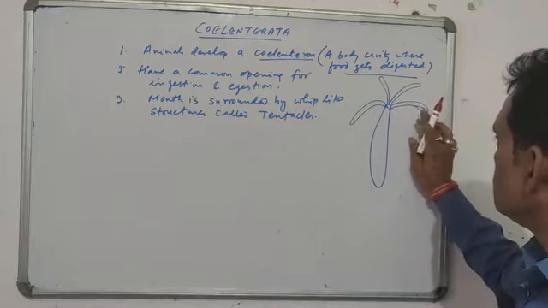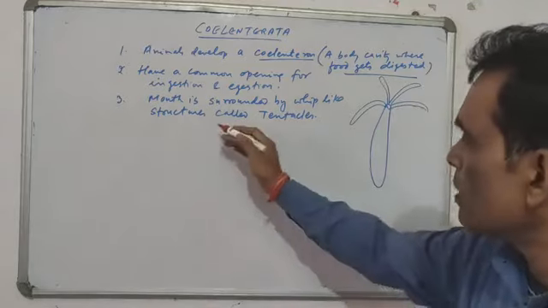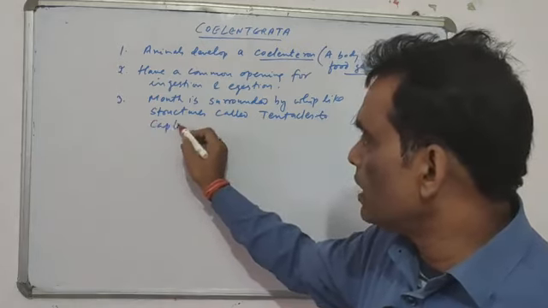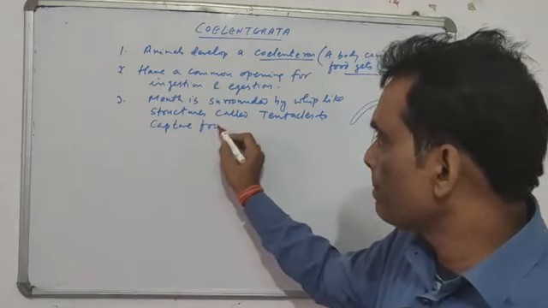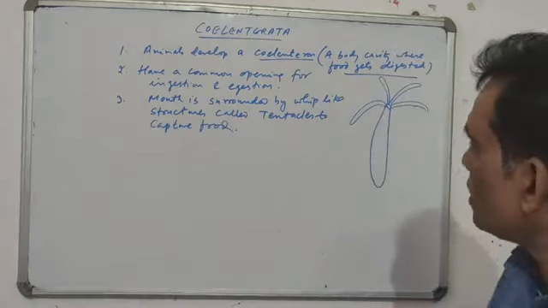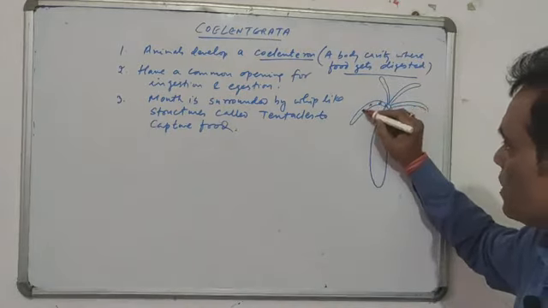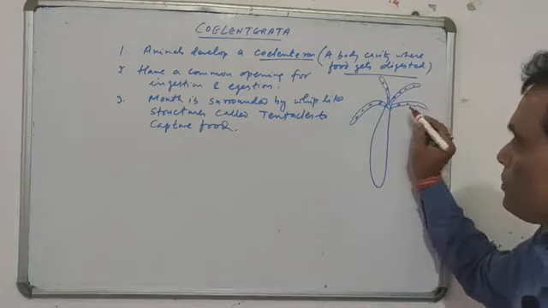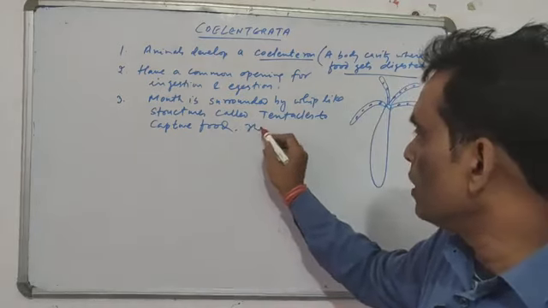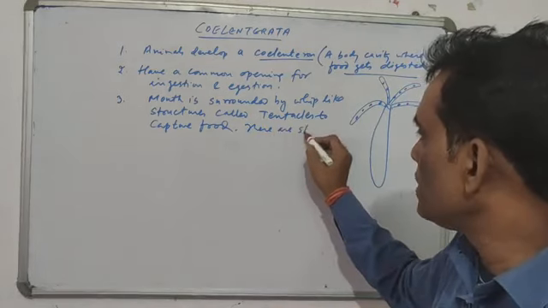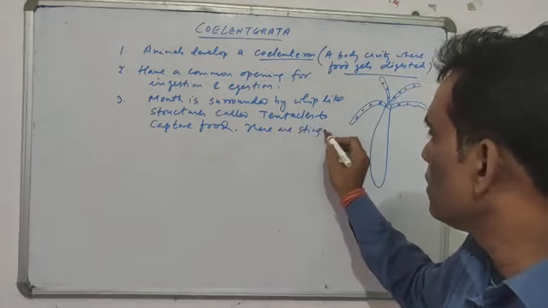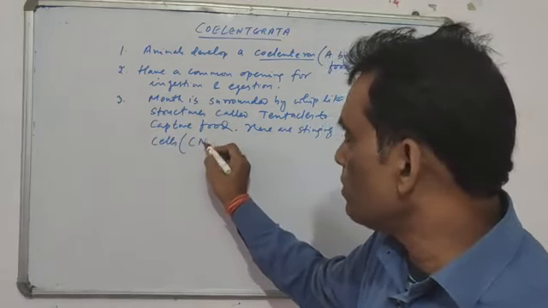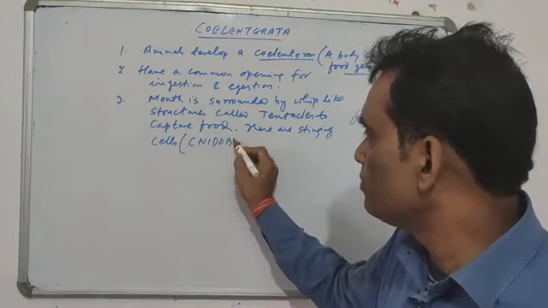These structures are used. The mouth is surrounded by whip-like structures called tentacles. What are they? They only capture the food. And along with capturing food, on all these tentacles there are stinging cells, which are called nidoblasts.